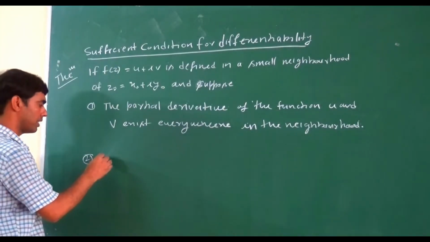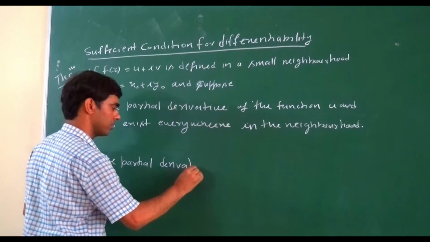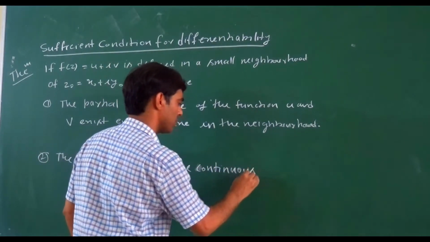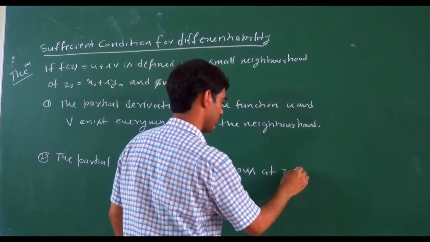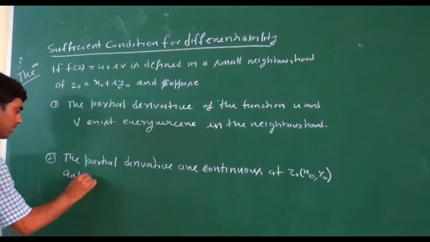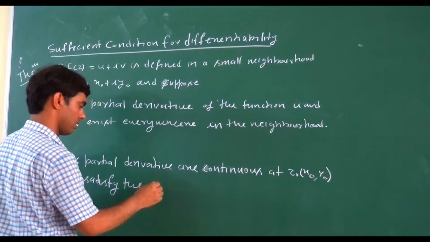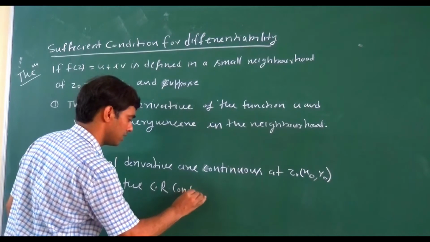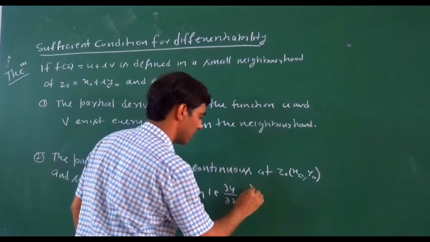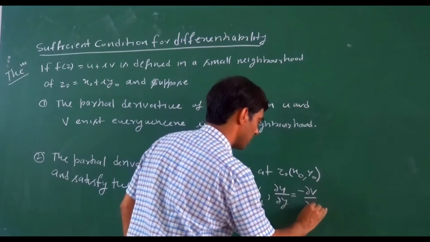And the second condition is that the partial derivatives are continuous at z0, meaning (x0, y0), and satisfy the CR condition, that is, del u upon del x equals del v upon del y and del u upon del y equals minus del v upon del x at z0.